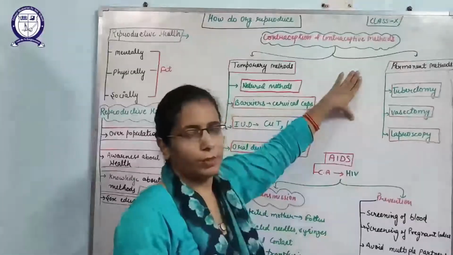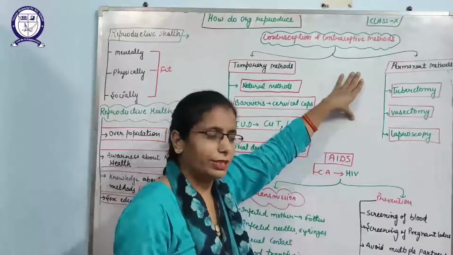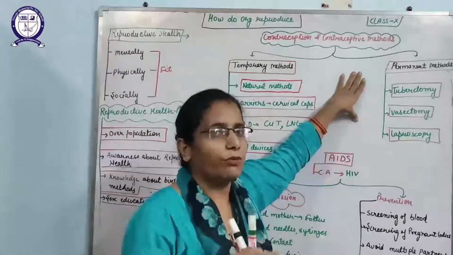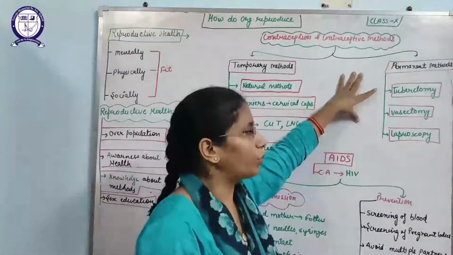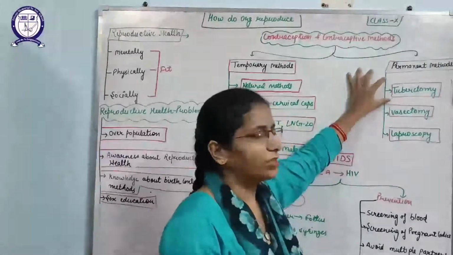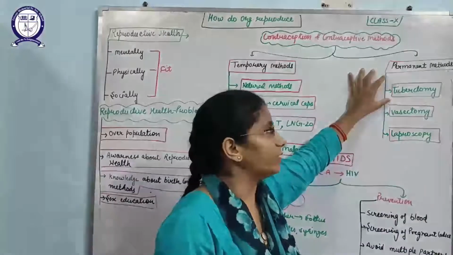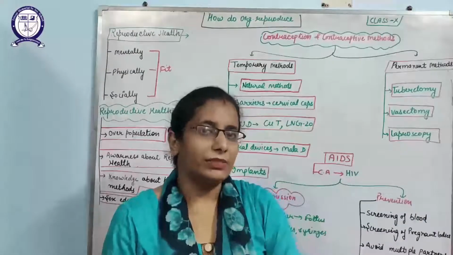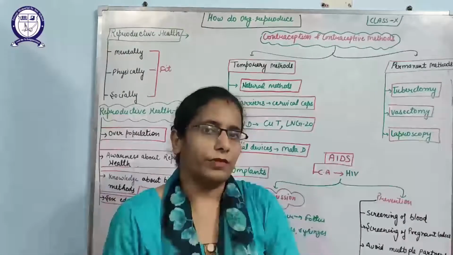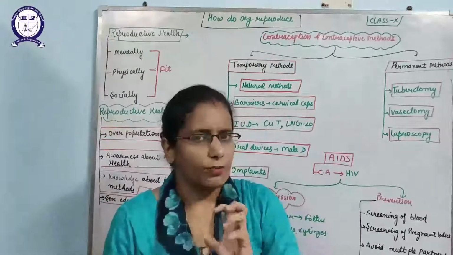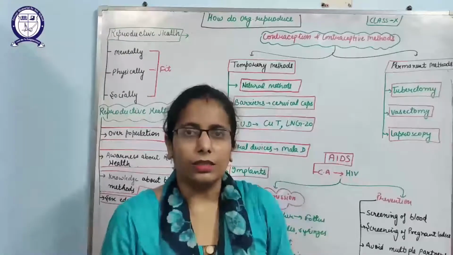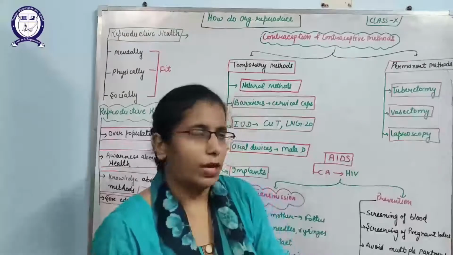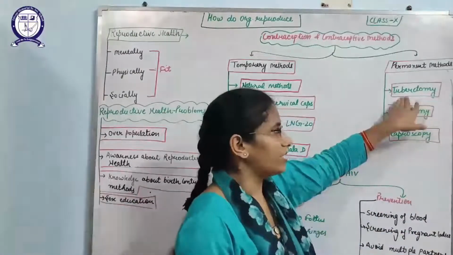Next is the permanent method. What are the permanent methods? The methods which can completely remove the chance of fertilization. For example, tubectomy. In tubectomy, this method is used in human females where the fallopian tube is cut and ligated with surgical thread to prevent the fertilization of egg and sperm. It will make a permanent cut and permanently avoid the contact of the sperms and the eggs. That is why it is known as tubectomy.